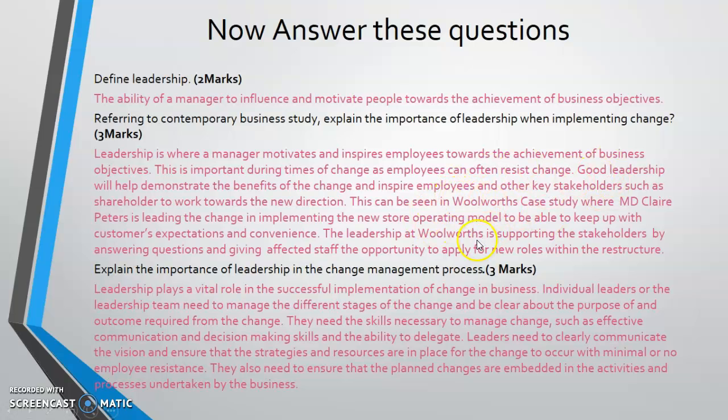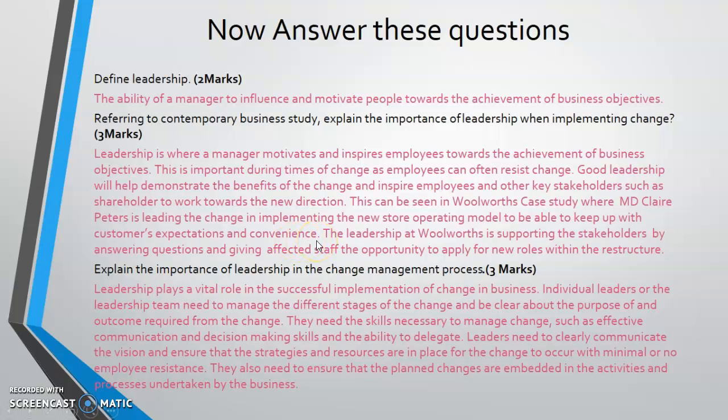Okay, but however, if you write this can be seen in Woolworths case study, where MD Managing Director Claire Peters is leading the change in implementing the new store operating model. So in the case study, they are looking at doing a new store operating model to be able to keep up with the customers' expectations and convenience.